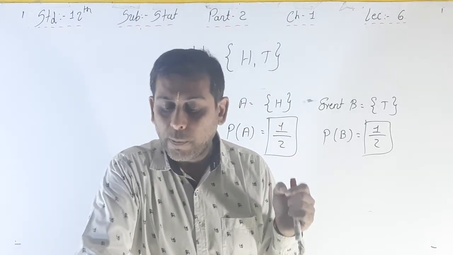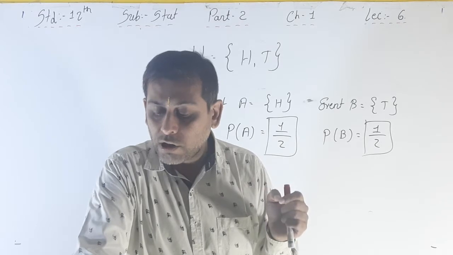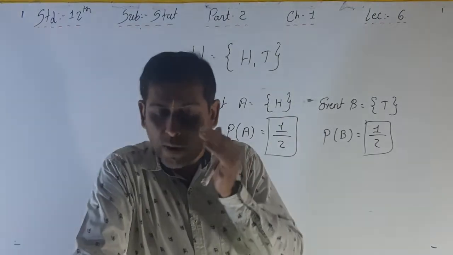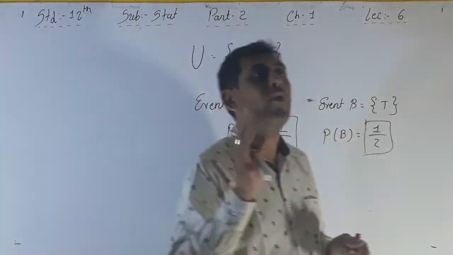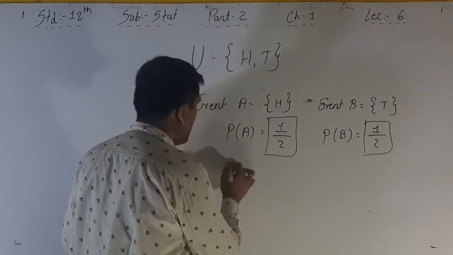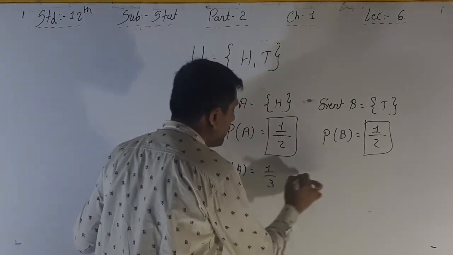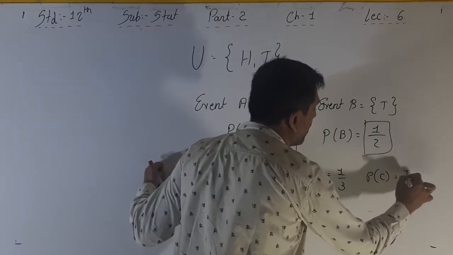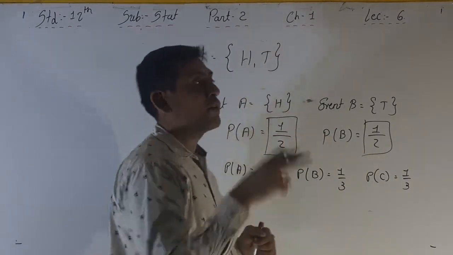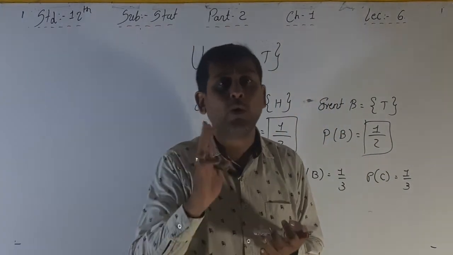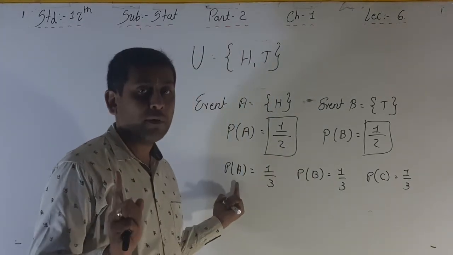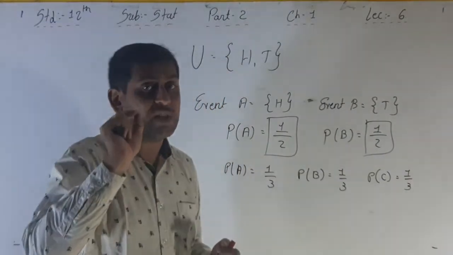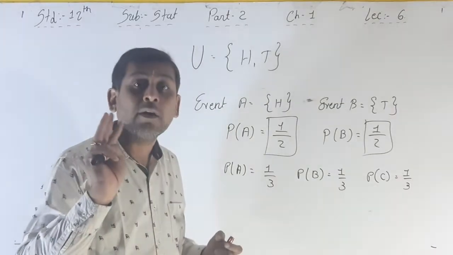It is clear from the picture that all three numbers on the wheel that will come against the pointer are equiprobable events. Event A is 1 by 3, event B is 1 by 3, and event C is 1 by 3, because there are three numbers on the board: 1, 2 and 3. The probability of getting number 1 is once in a total, that's why 1 by 3, favorable divided by total.